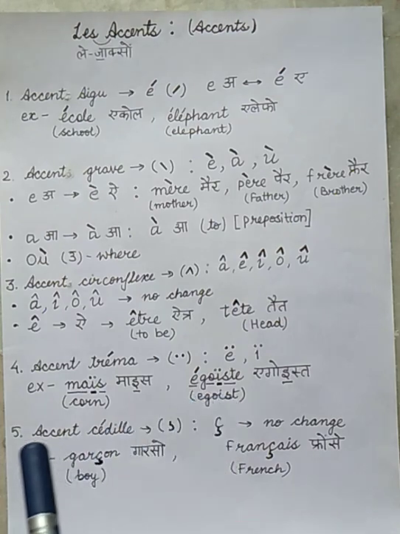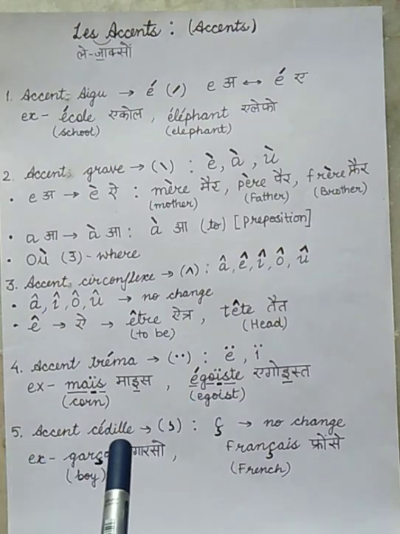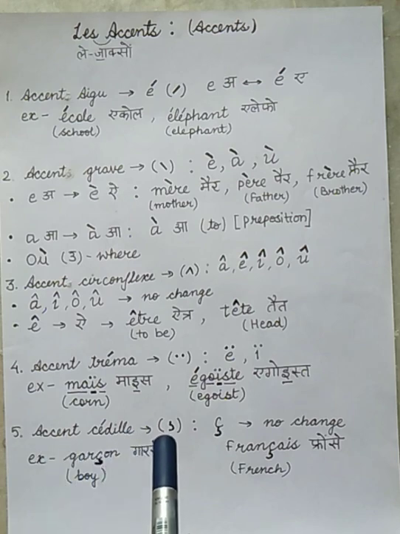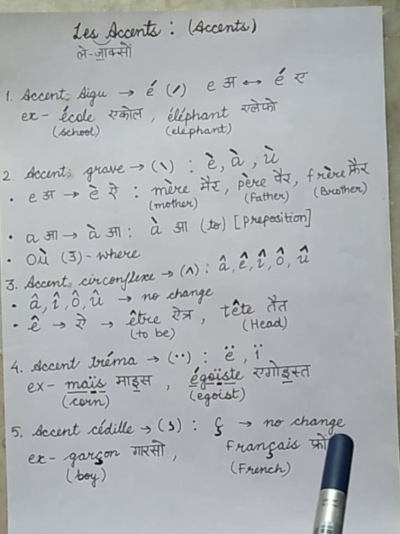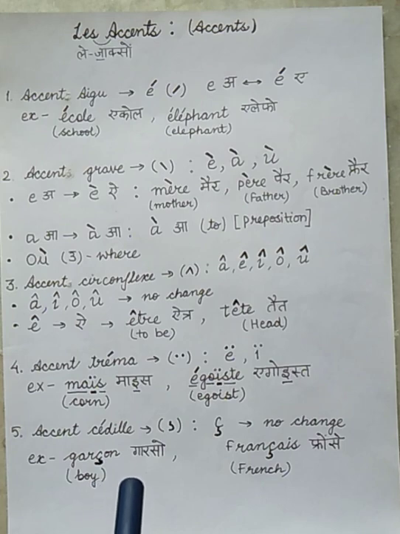Our last accent is accent cédille. It comes with the letter C, and here there is no change of the pronunciation. For example, garçon, which means boy. The next example is français.